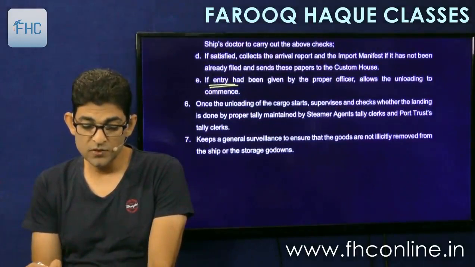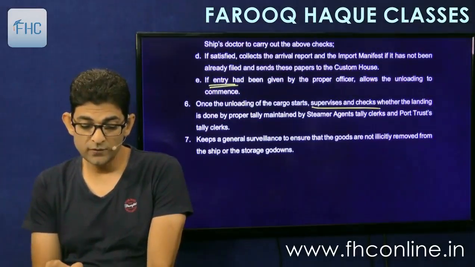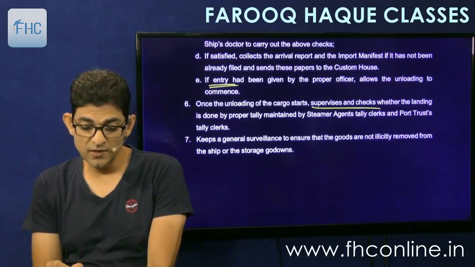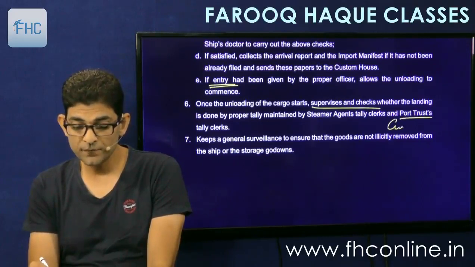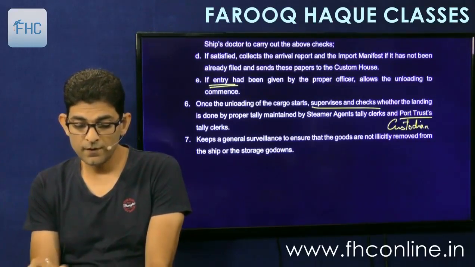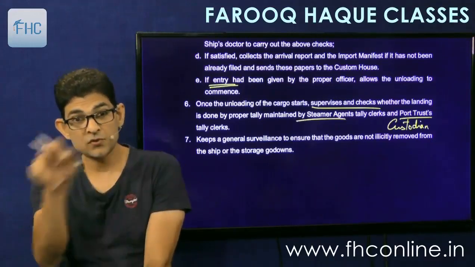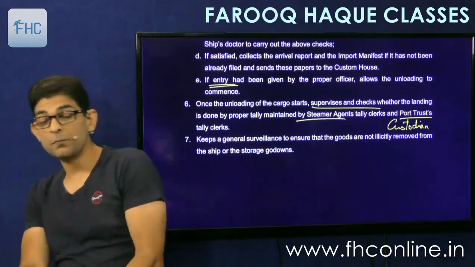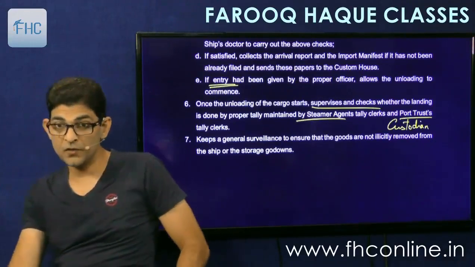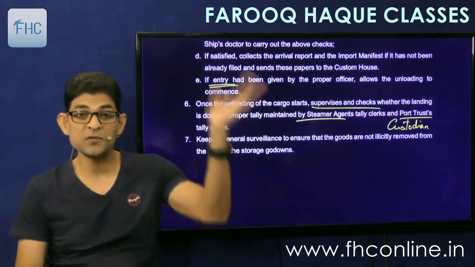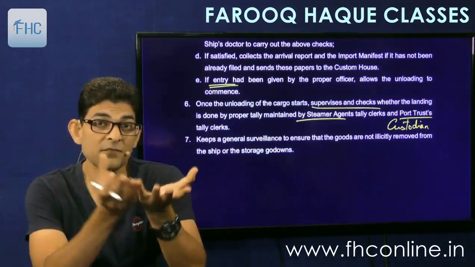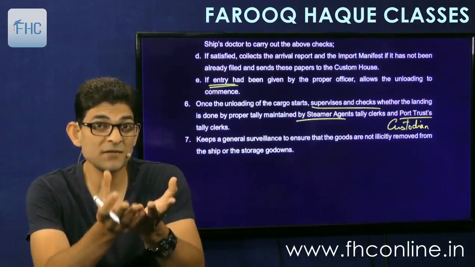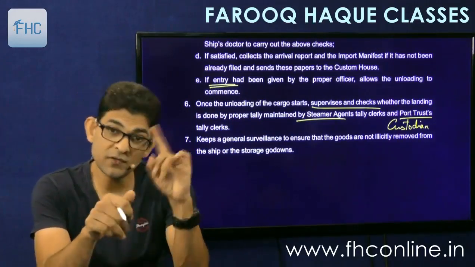Once the unloading of the cargo starts, he supervises and checks whether the landing is done by the proper tally maintained by steamer agents, tally clerks, and port trust's tally clerks. Port trust means the custodian, and steamer agent means the person who is unloading the goods. So both the records will be checked by him. The record kept by the steamer agent as to how much goods have been unloaded, and the port trust records, that is how much goods they have in their custody, how much they received. So all this will be checked with the import manifest.